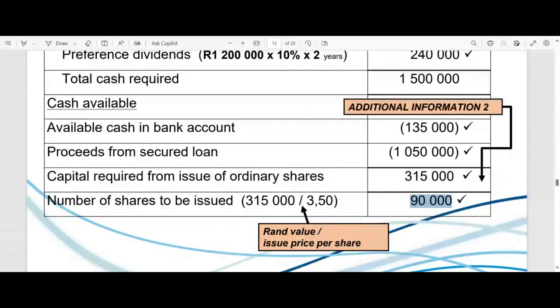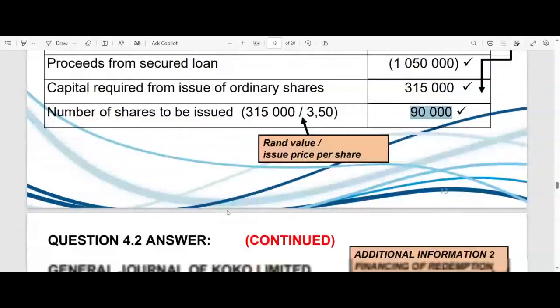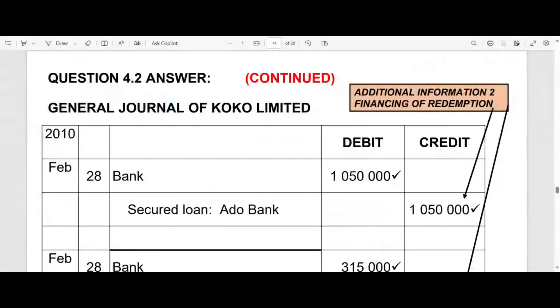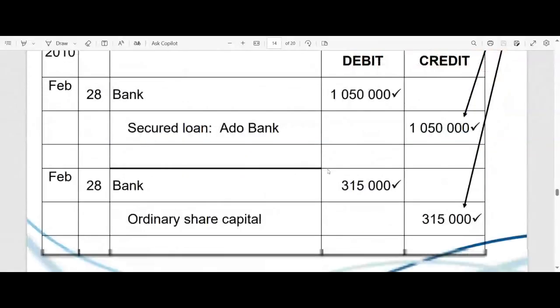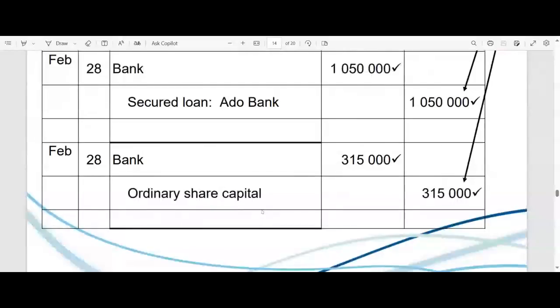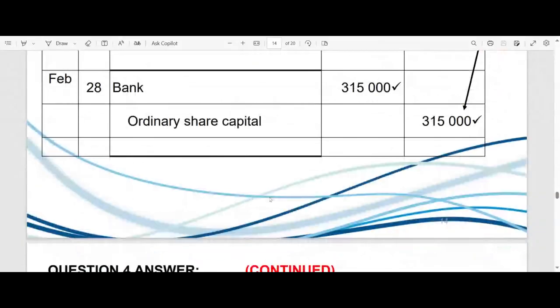So we now know, the directors now know, they got the report back from the chief accountant. This is our financing plan. They now know that we'll have to issue 90,000 ordinary shares to complete the redemption of those preference shares. Right. Now, ladies and gentlemen, I'm not going to waste your time on going through the journals. We've already done some of them, so this is very simple. That is for obtaining the loan. This is for issuing the shares. We get money, we credit our ordinary share capital account, and so on.